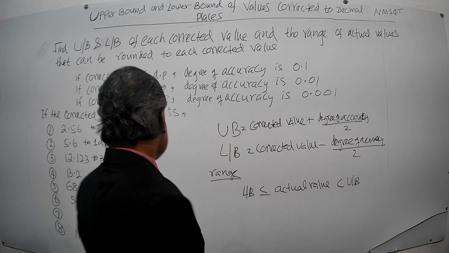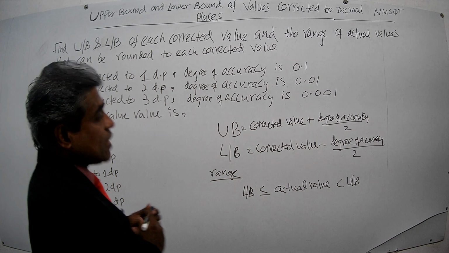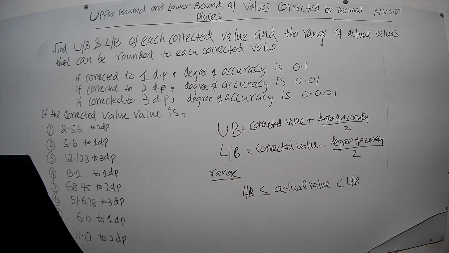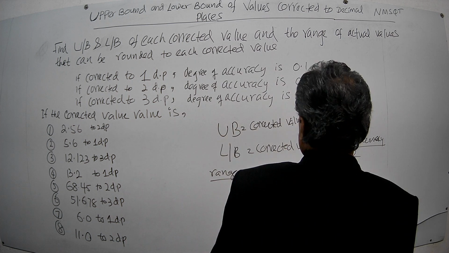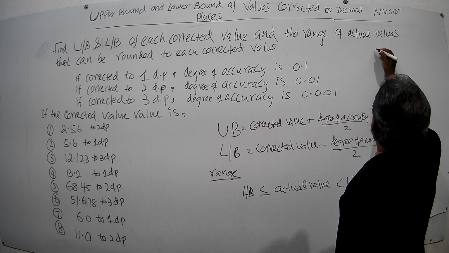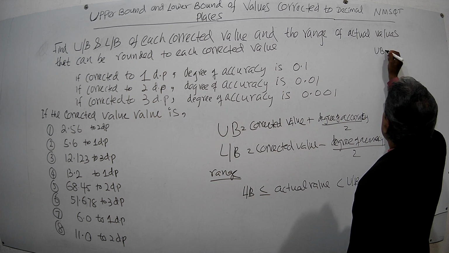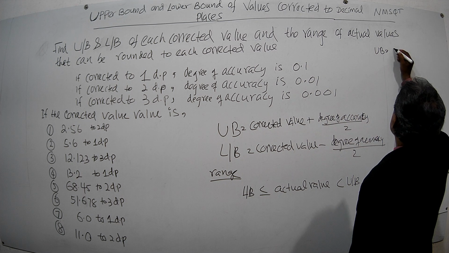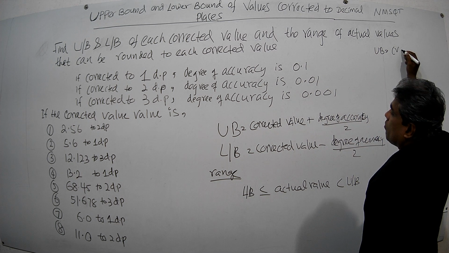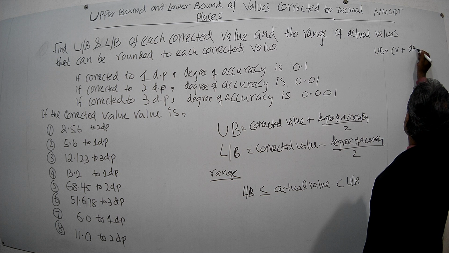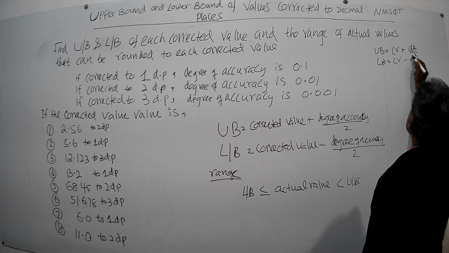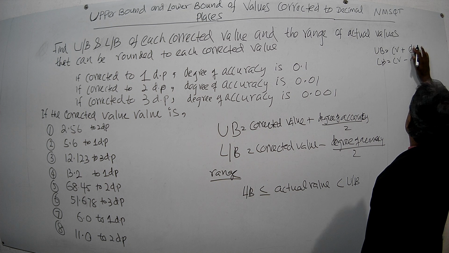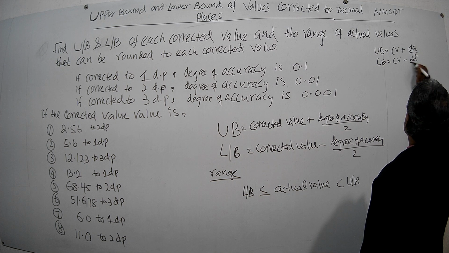Okay, then we will go to the examples. There are several examples we have to calculate. I will write the formulas here. Upper bound: corrected value plus degree of accuracy over 2. Lower bound: corrected value minus degree of accuracy over 2.